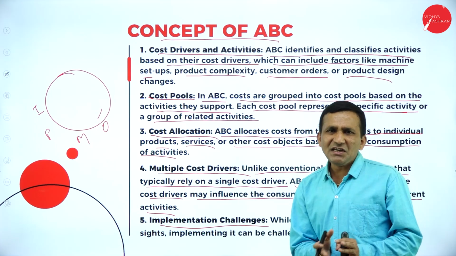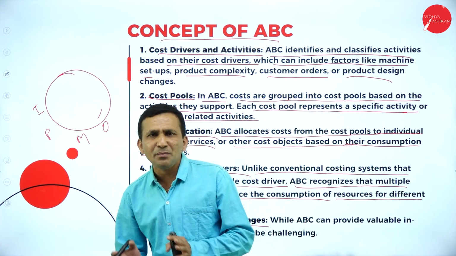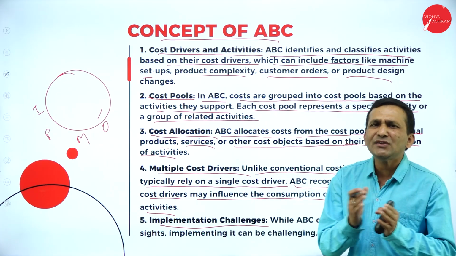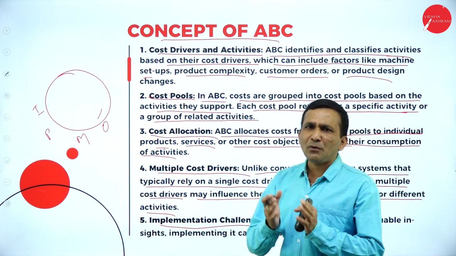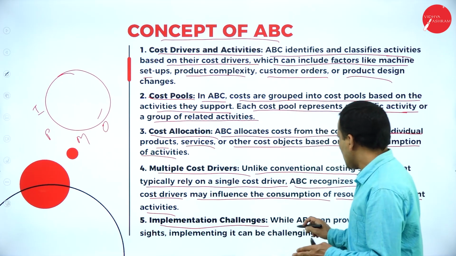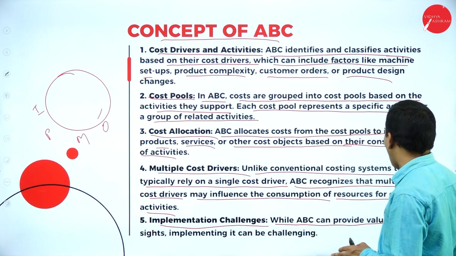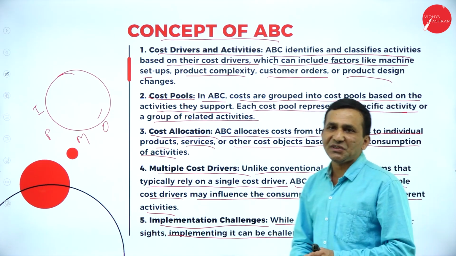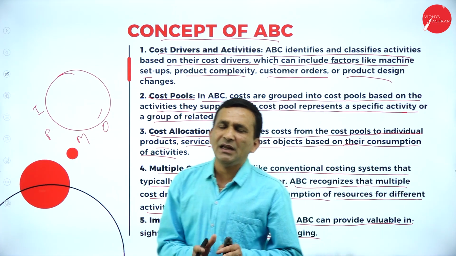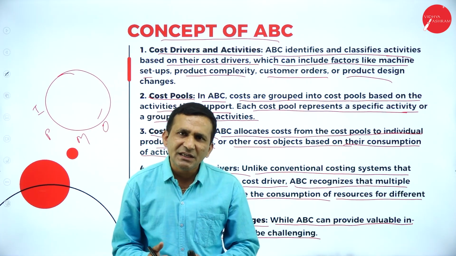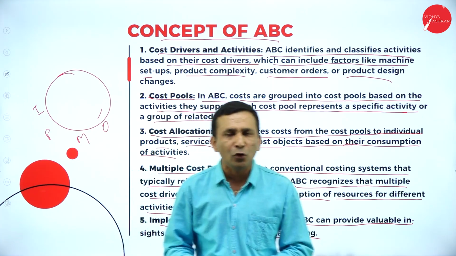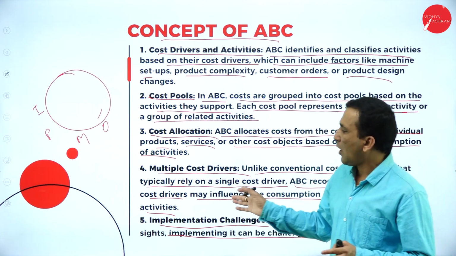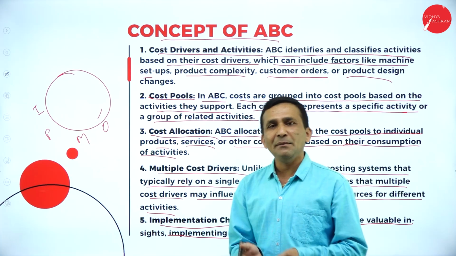In traditional costing, it is very simple and easy to adopt, but activity-based costing is quite complicated, because the processes are very lengthy. So while ABC can provide valuable insight, implementing it can be challenging. But if a company expects more clarity about the cost incurred for a specific product or service, of course they want to implement ABC costing.